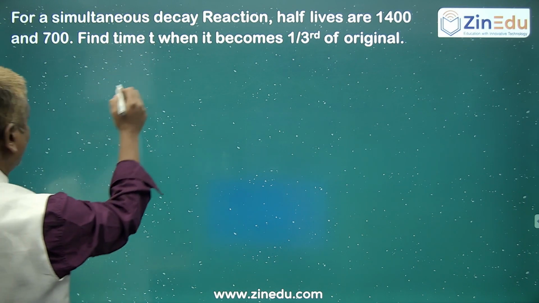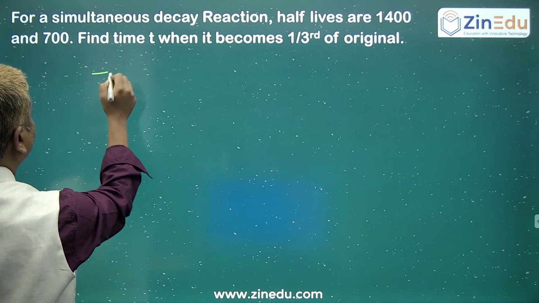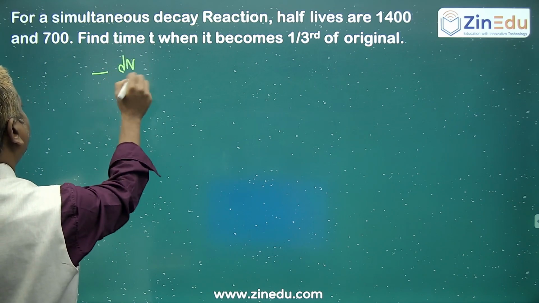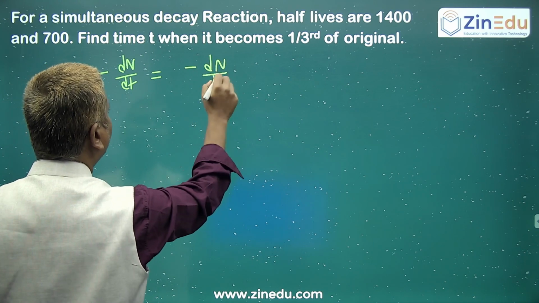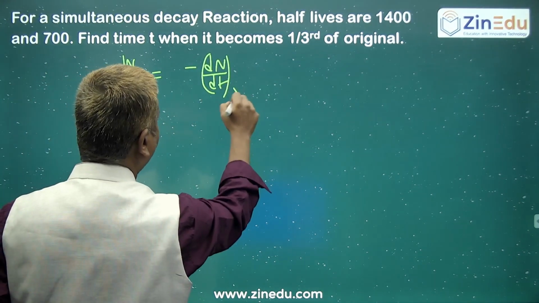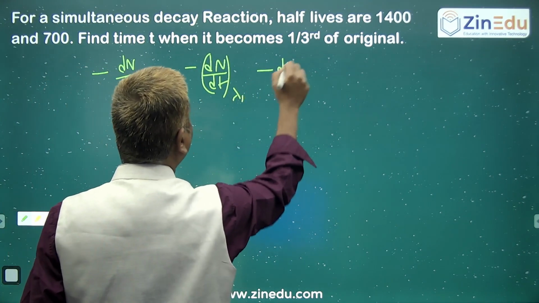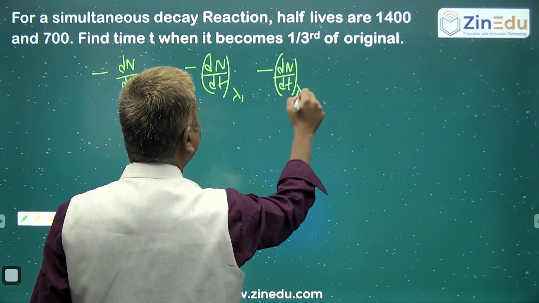Telling total net rate of decay dN by dt equals that because of lambda 1 plus lambda 2.